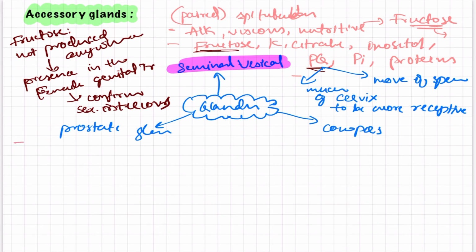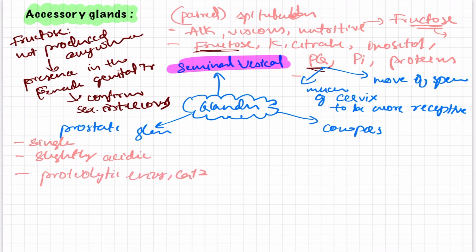For the prostate gland, first we will name whether it is paired or unpaired. It is a single gland, not paired, and the fluid is slightly acidic. And what are the constituents? Constituents are usually proteolytic enzymes.